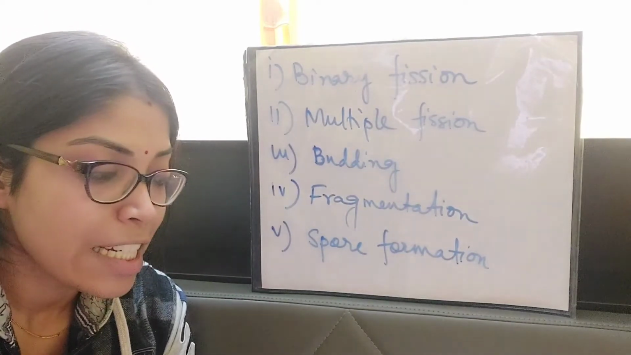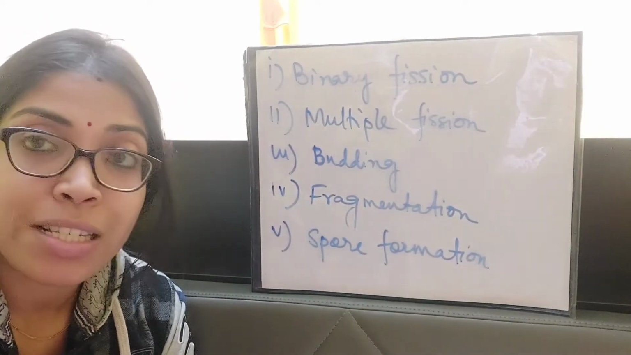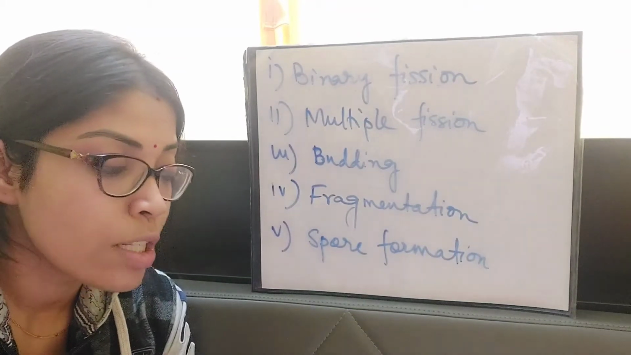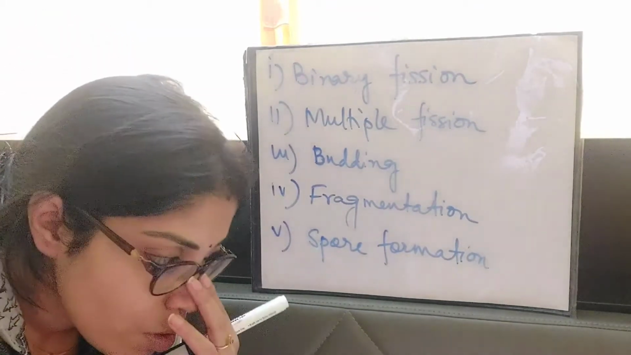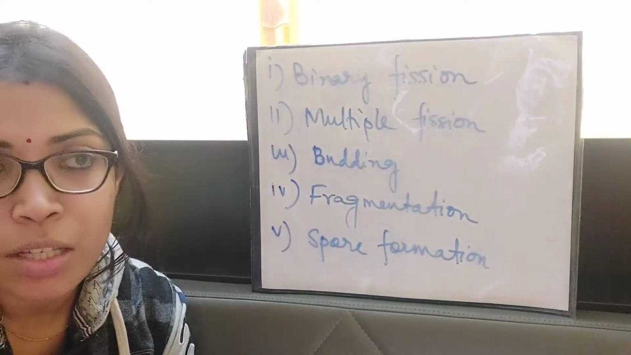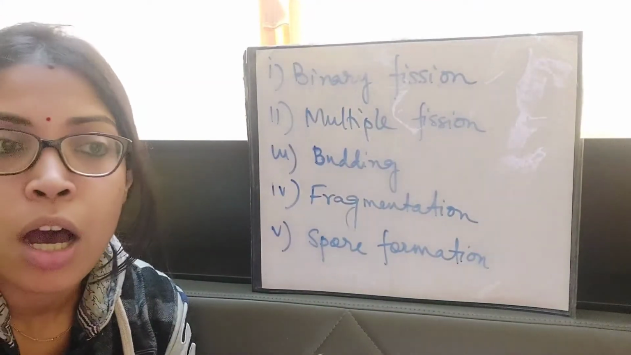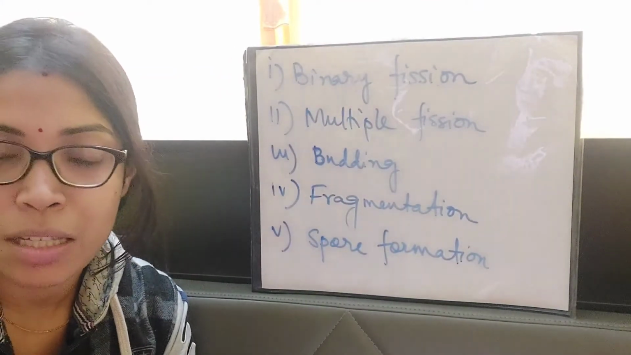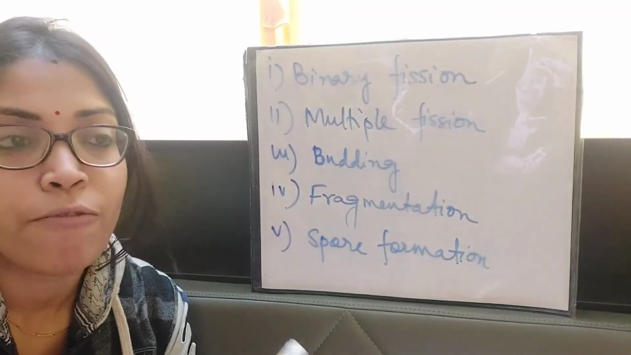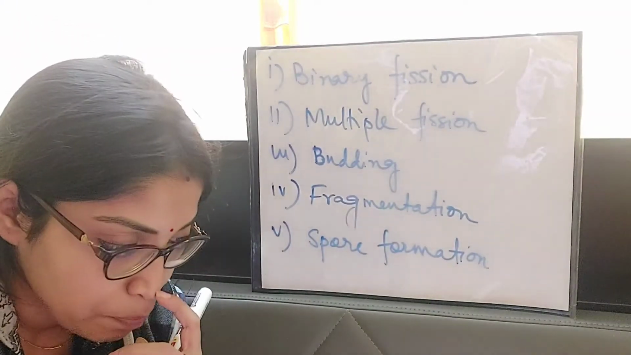Okay, it takes place in plants which do not produce seeds or whose seeds cannot germinate. So in plants which do not produce seeds or whose seeds cannot germinate, how will the process of reproduction take place in them? In them, the process of vegetative propagation takes place.